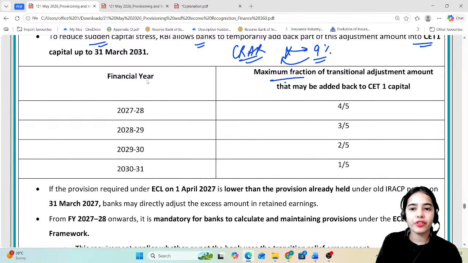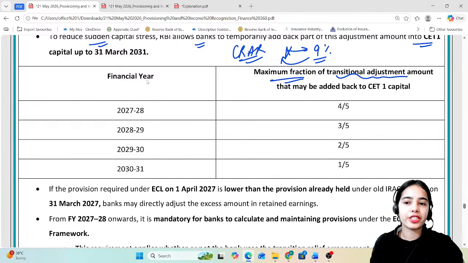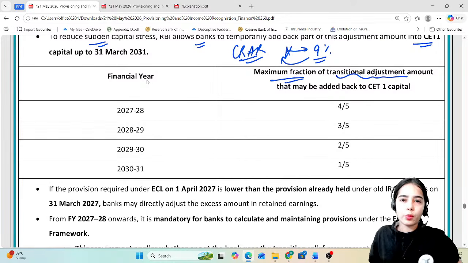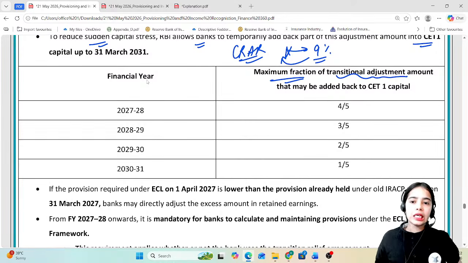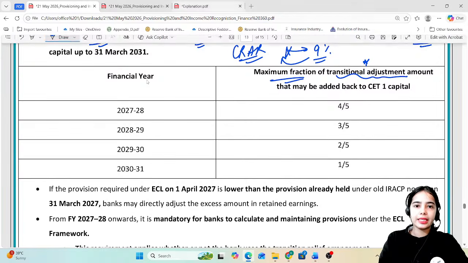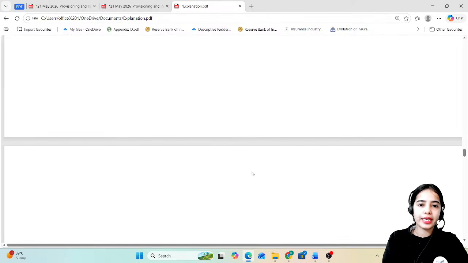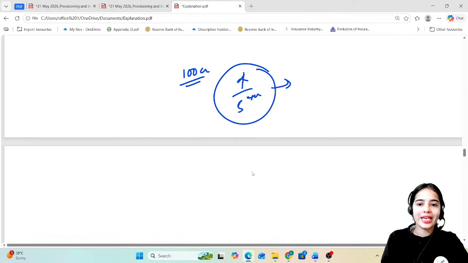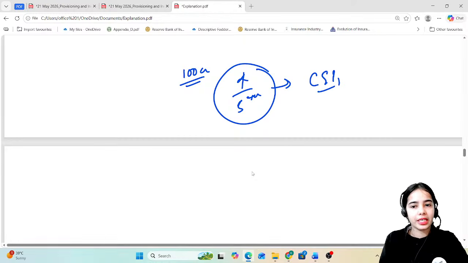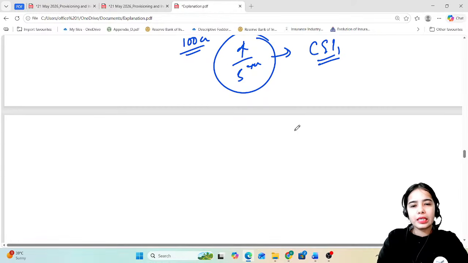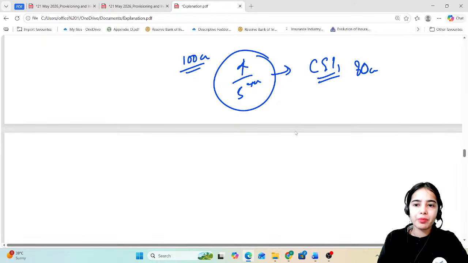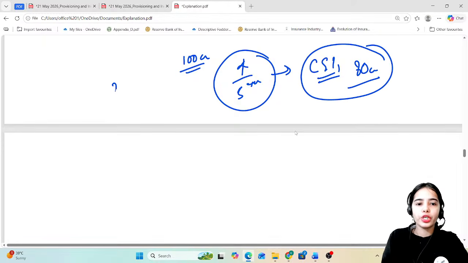So basically, maximum fraction of transitional adjustment amount that may be added back to CET1 capital. Let's say 100 crores is the transitional adjustment. So 4/5 of the amount can still be shown in the common equity tier 1 capital. So 80 crore can still be shown in the common equity tier 1 capital. Only 20 crore will be deducted from it. In the next year, 3/5, next year 2/5, then 1/5.